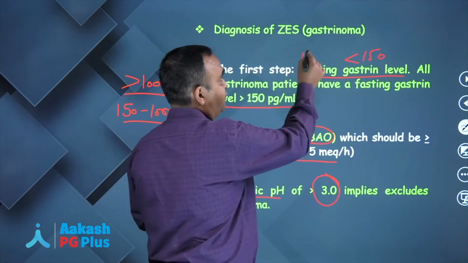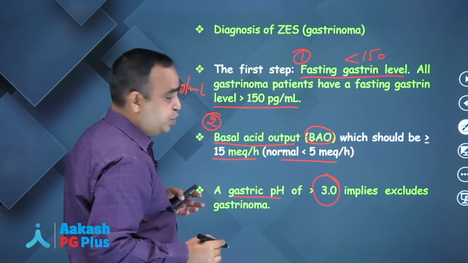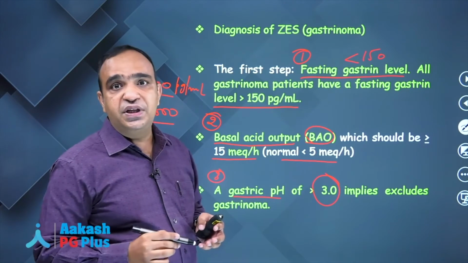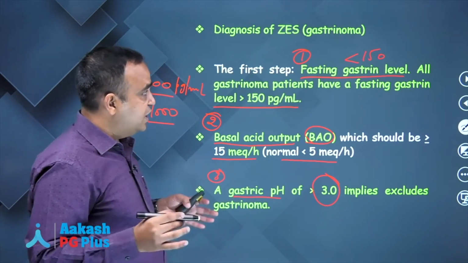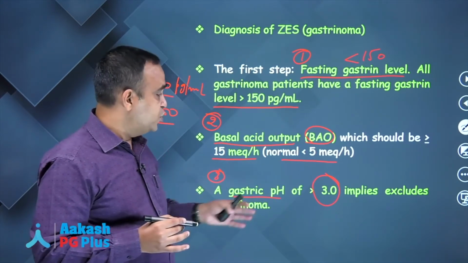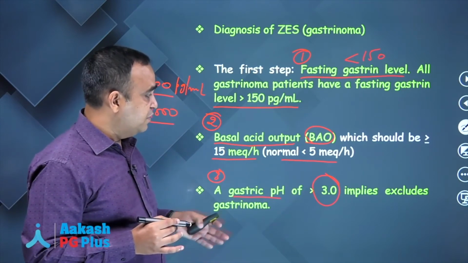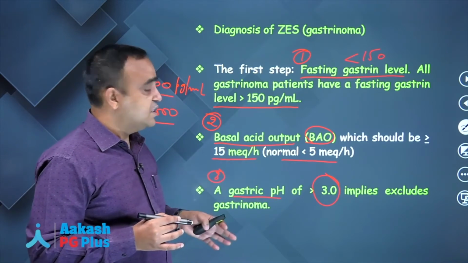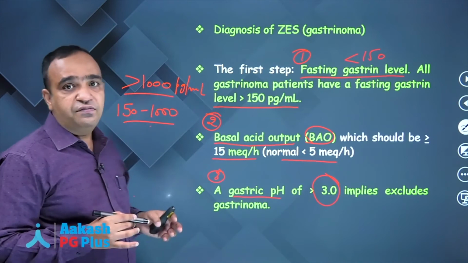First we did serum fasting gastrin levels, second we did a basal acid output estimation, and third we did a gastric pH estimation, right? But what next test do we do if these criteria do not fit? Suppose pH is less than 3, so it doesn't give us a diagnosis of gastrinoma. Suppose basal acid output is less than 15. Suppose fasting serum gastrin levels are between 150 and 1000.